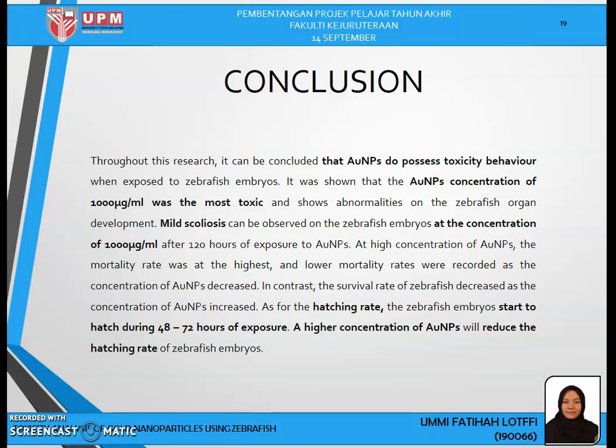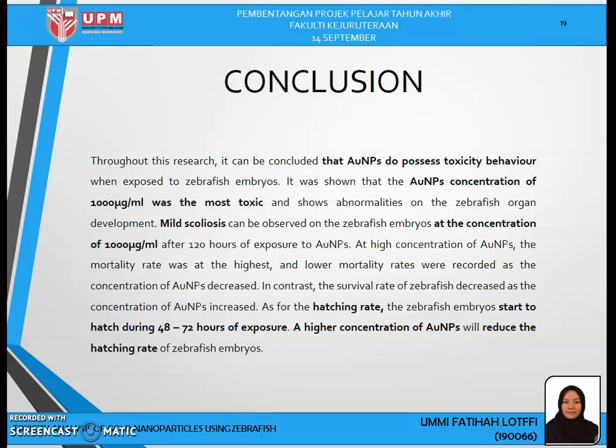Mild scoliosis can be observed on the zebrafish larva at the concentration of 1000 microgram per mil after 132 hours of exposure to the samples. Aside from decreased survival rate and increased mortality rate, the hatching rate of the embryo also reduced as the concentration of gold nanoparticles in the sample increased.